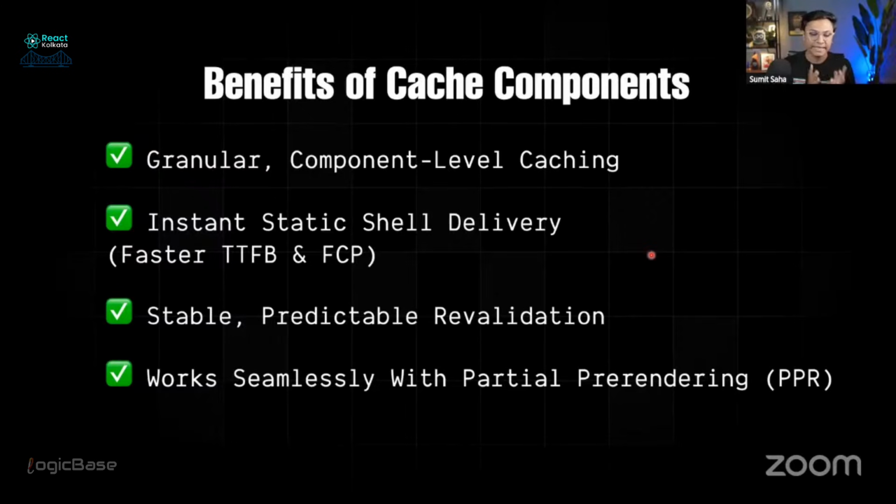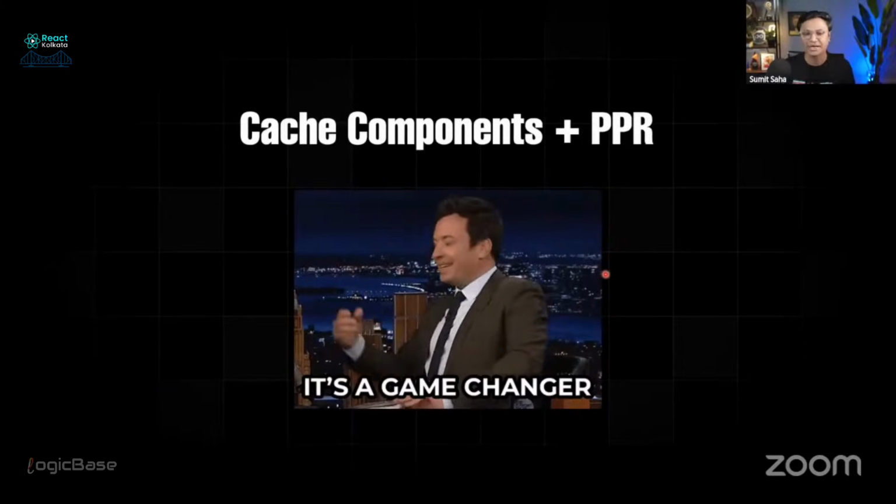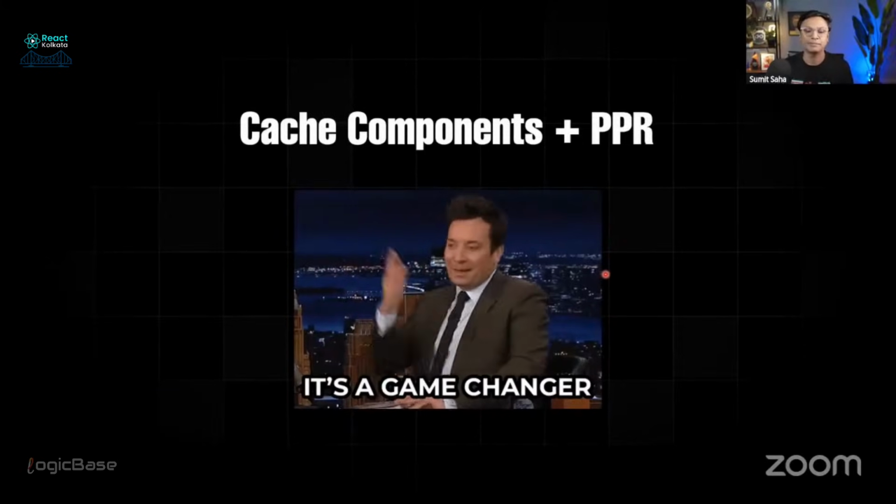Okay, then as I said, Next.js became more predictable. Caching and revalidation are now much more predictable. Now you can understand whether this will be cached or not, even in the development mode as well. Previously in the development mode we had to suffer a lot. And finally, it implements partial pre-rendering, and we don't have to understand partial pre-rendering separately. We will combine it together in Next.js cache component. Okay, so that's the best of both worlds kind of approach that cache components and PPR together solve.